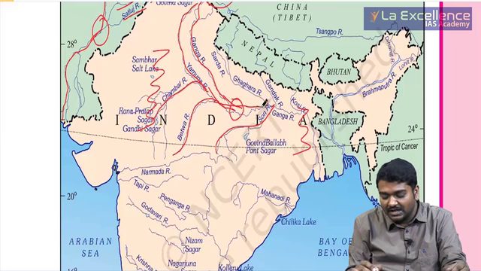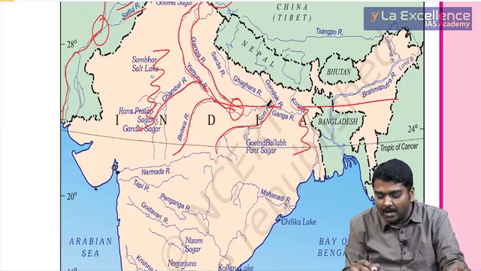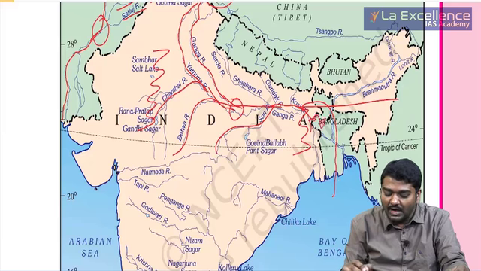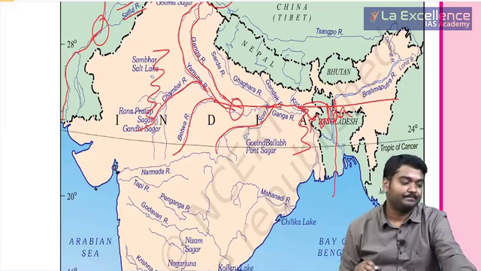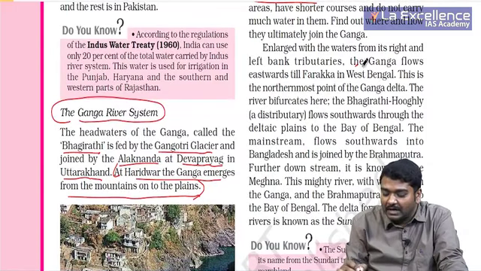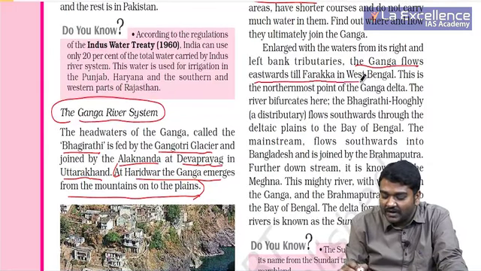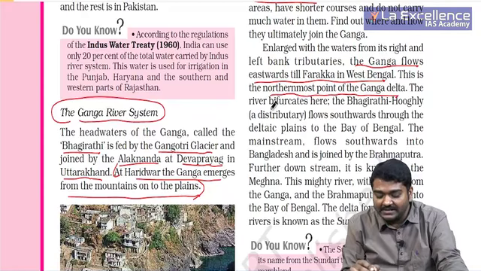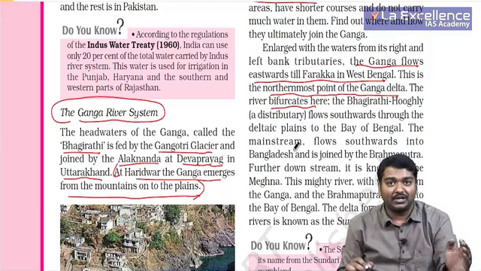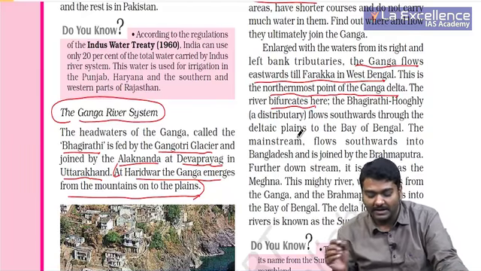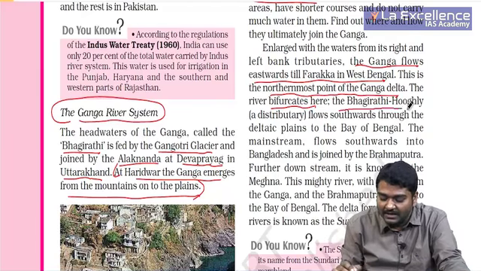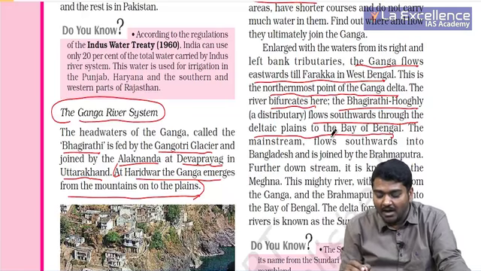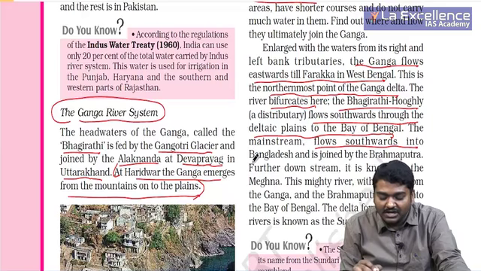Then, can you see, they don't go straight like this, but they actually turn into Bangladesh and enter, and this is what we call the Malda Gap. Then what is more important, the Ganga flows eastwards till Farakka in West Bengal. This is the northernmost point of Ganga Delta and it is divided into two. One enters into West Bengal, another one enters into Bangladesh. And then we can see the Bhagirathi Hooghly flows southwards through the deltaic plains to the Bay of Bengal. The main stream flows southwards into Bangladesh.